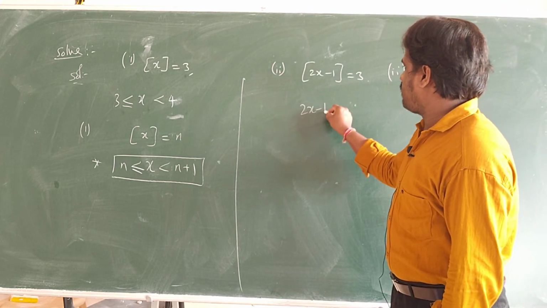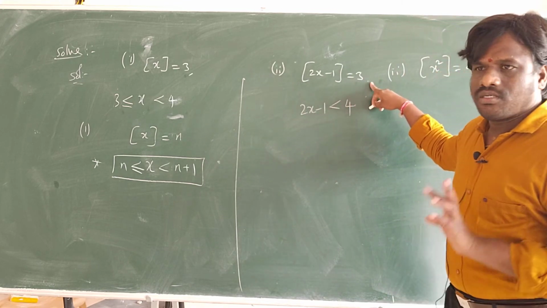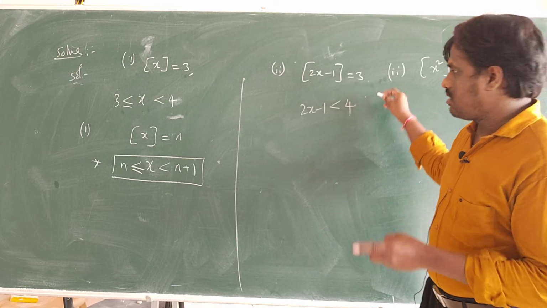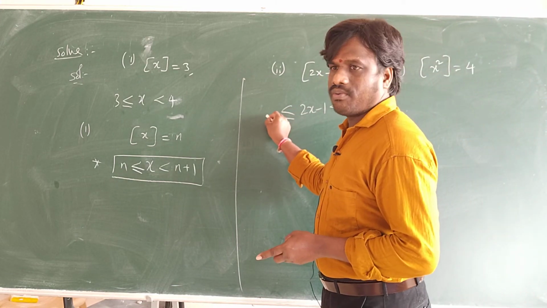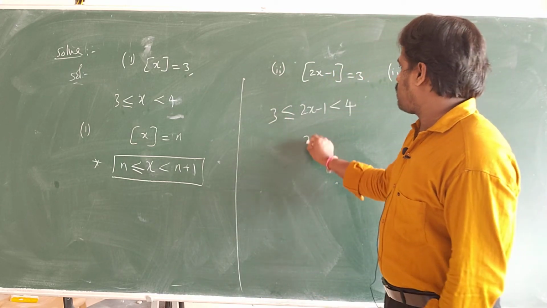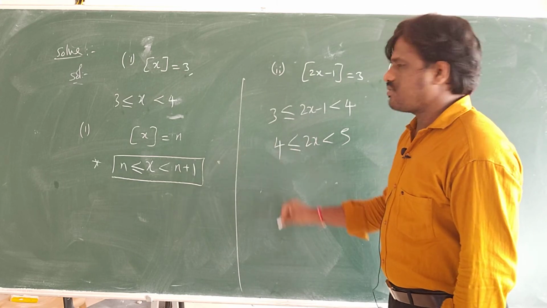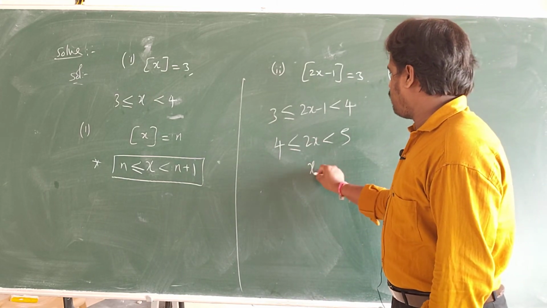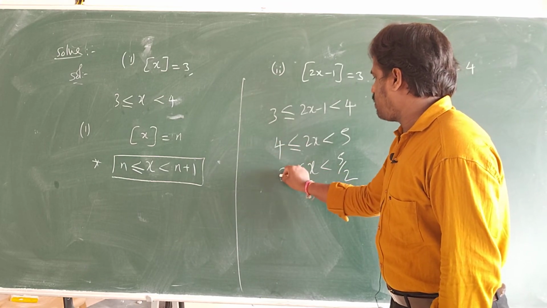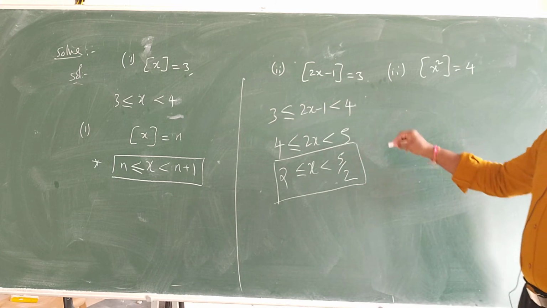Now this one, how to write here? 2x minus 1 lies between n and n plus 1. You need to think like that. So n will be equal to how much? 3. So what do I get here? 2x is from 5 up to less than 7... 2x is greater than or equal to 4 and less than 5. So x will be what here? 5 by 2 and 4 by 2 is 2. So the answer is this. Solution for this is this.